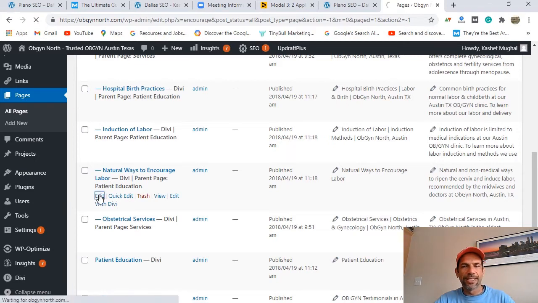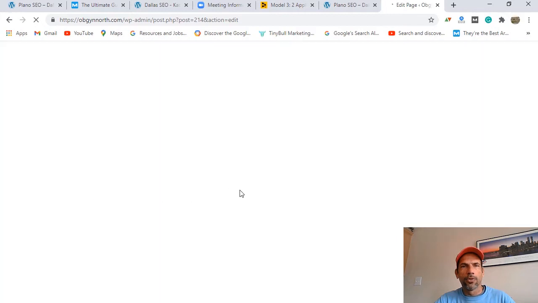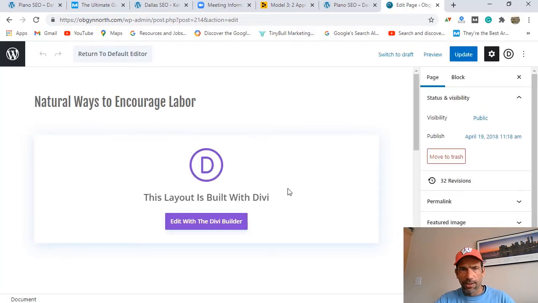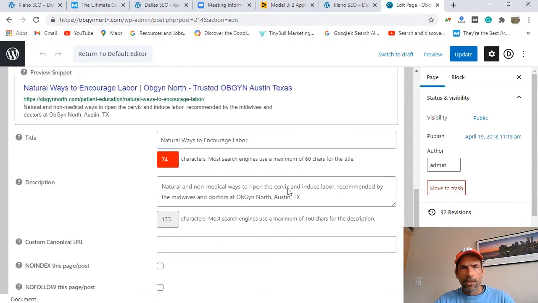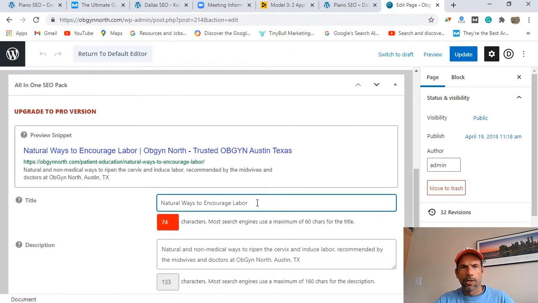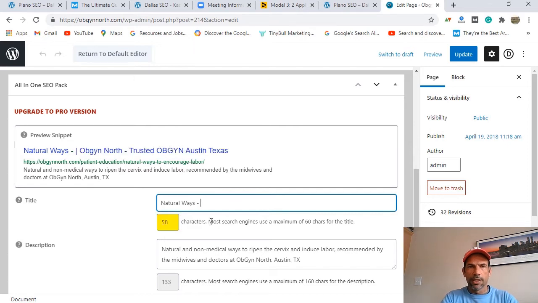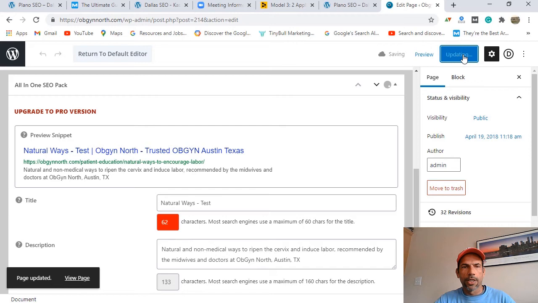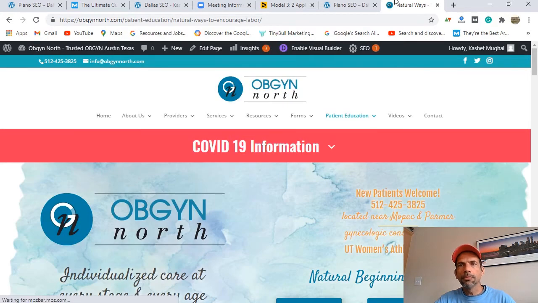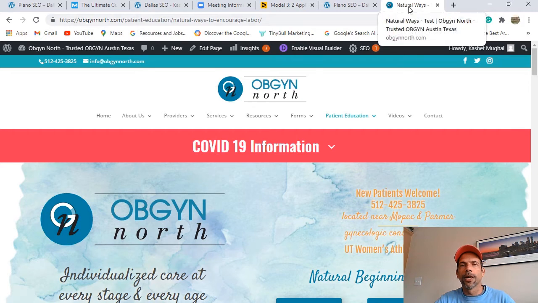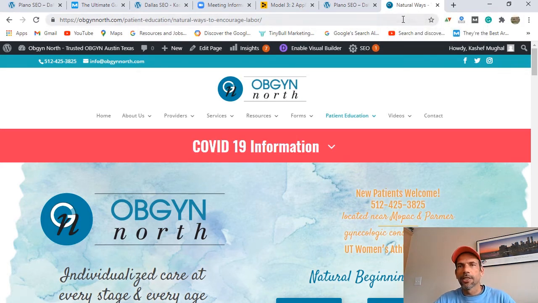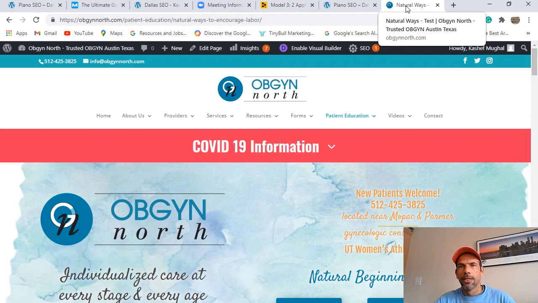If I go into edit again, this is the same page we were looking at earlier. So here, let me just change this to a test, just to make sure that this is actually showing up. So, natural ways test. I'm just changing the title tag. I will fix it later, but just to show you if this is working. So when I update this and go to view page, right here, okay, this one actually worked. It's good when things actually work. You can tell when I hover over this, it says natural ways test 2.